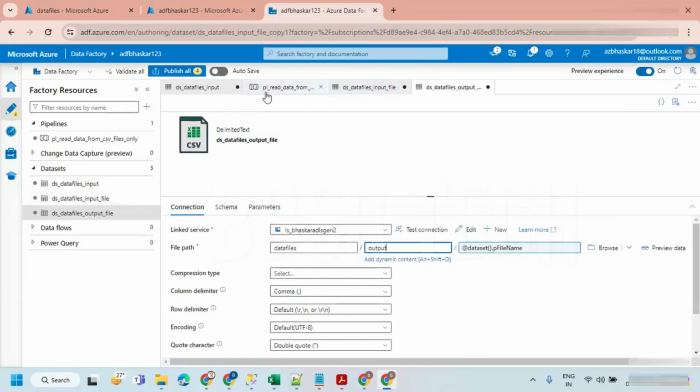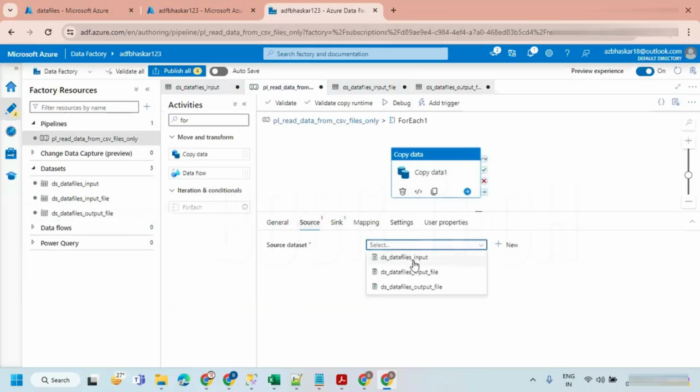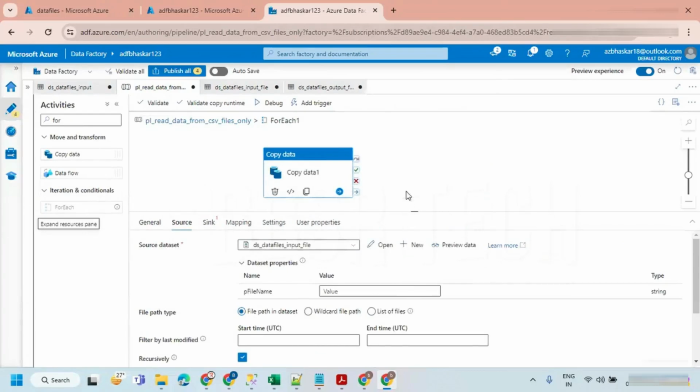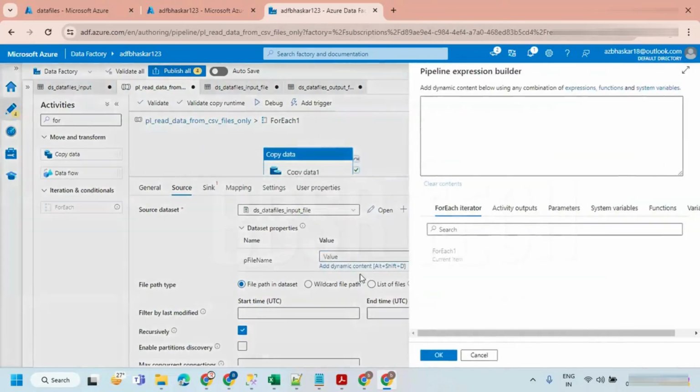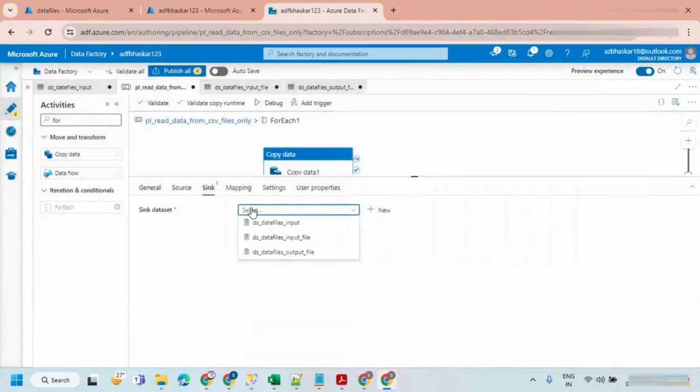Let's go to the pipeline. In the copy data activity, I'm taking the source dataset, that is input file. Input file is asking for the name of the file. You have to say item.name. Item.name is going to give the name of the file. Let's go to the sink.